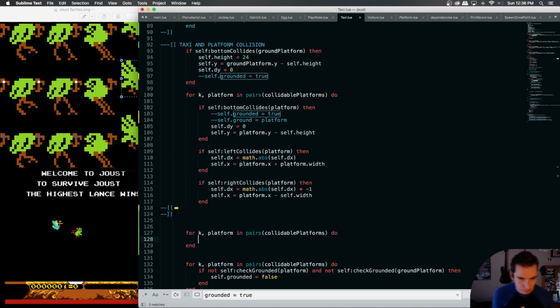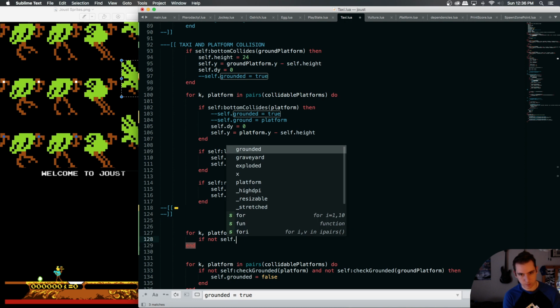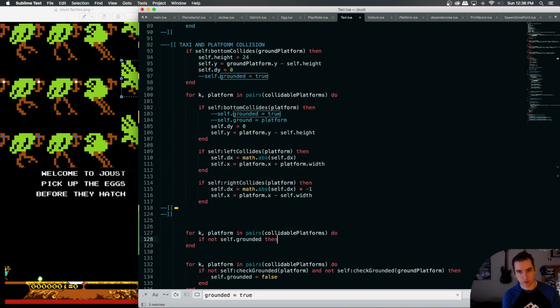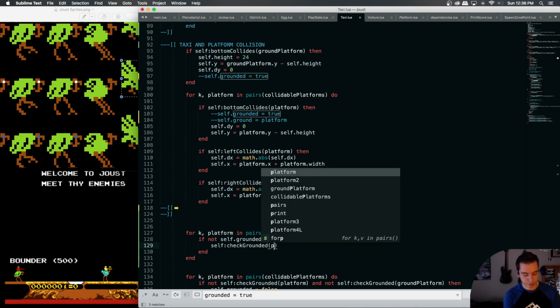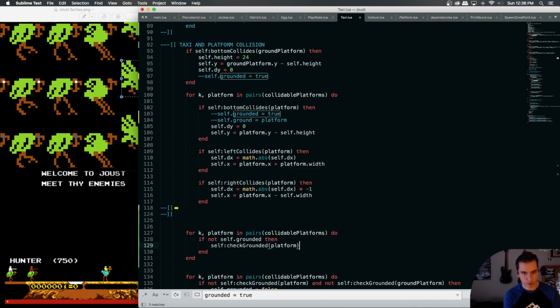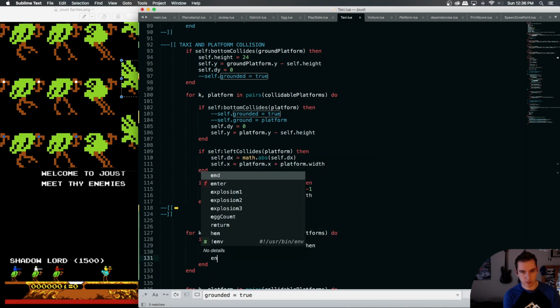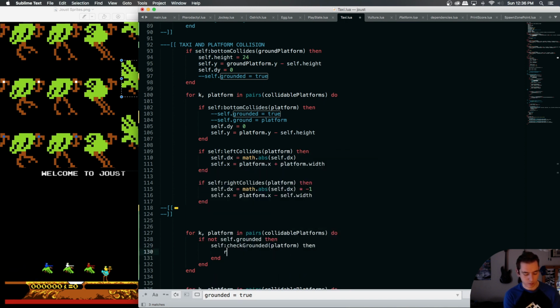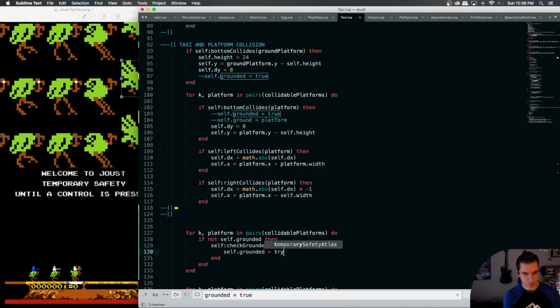We would need to say for this, if not self.grounded, then check grounded with the current platform, and if it is, then our grounded field would need to become true.